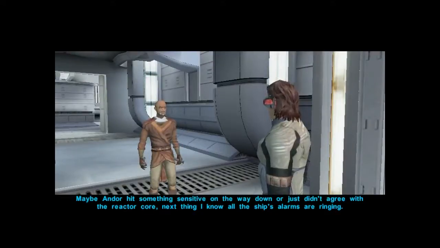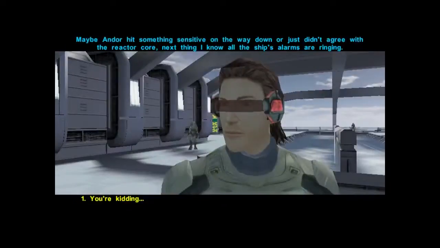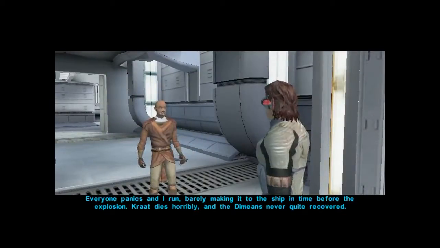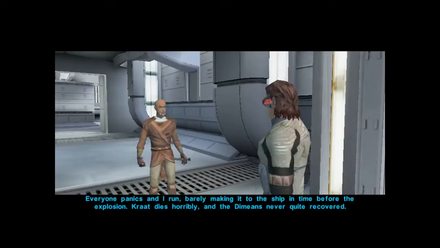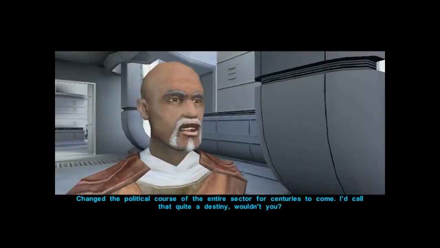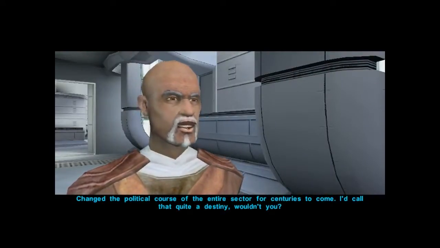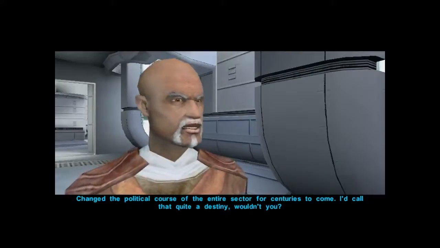Next thing I know, all the ship's alarms are ringing. Everyone panics, and I run, barely making it to the ship in time before the explosion. Krat dies horribly, and the Dimians never quite recover. Changed the political course of the entire sector for centuries to come. I'd call that quite a destiny, wouldn't you?